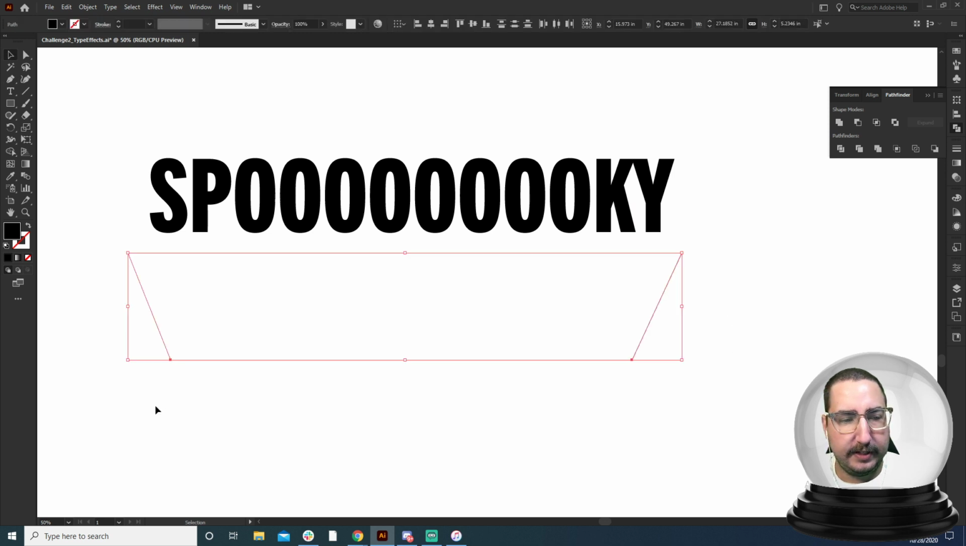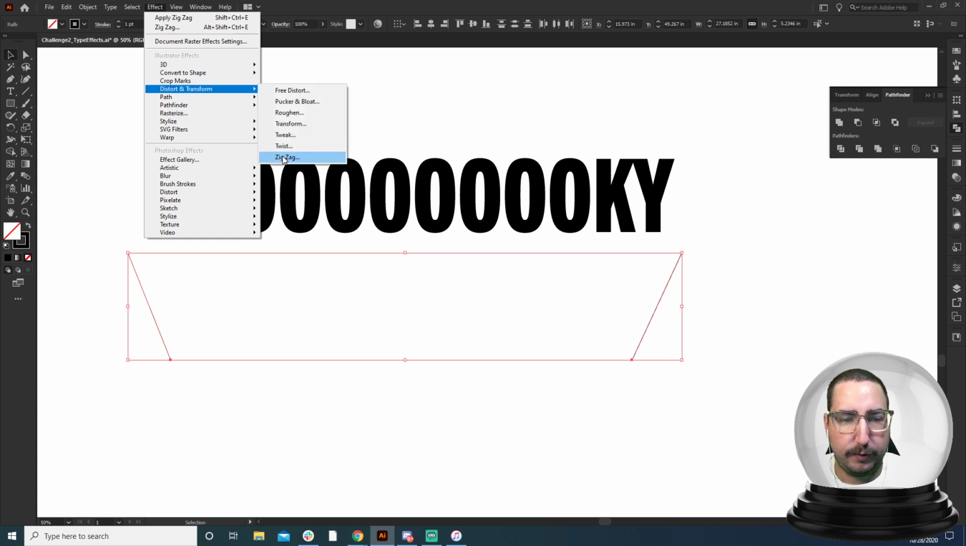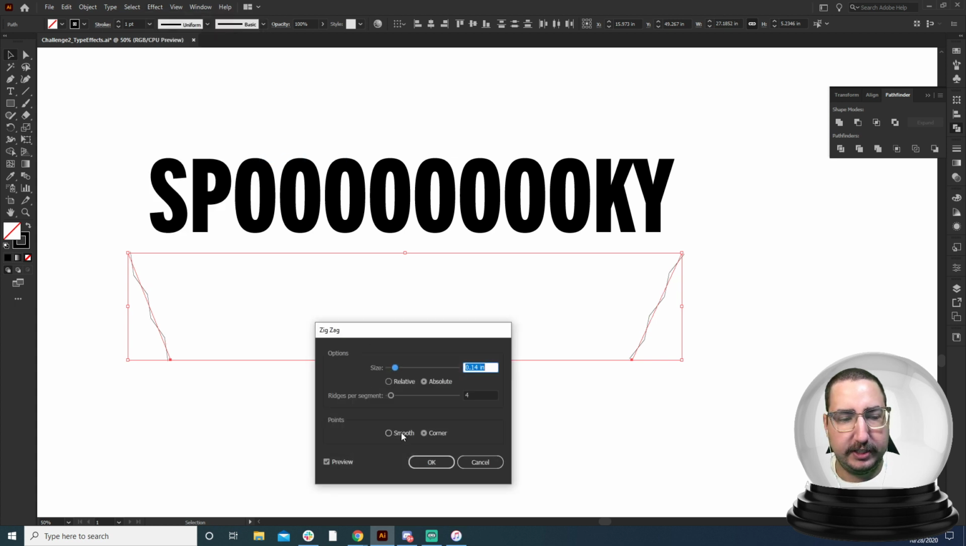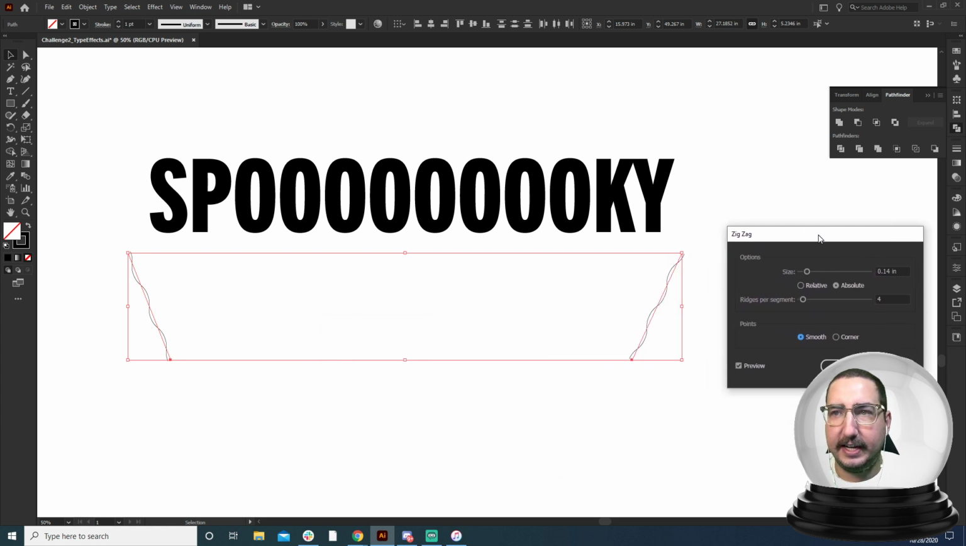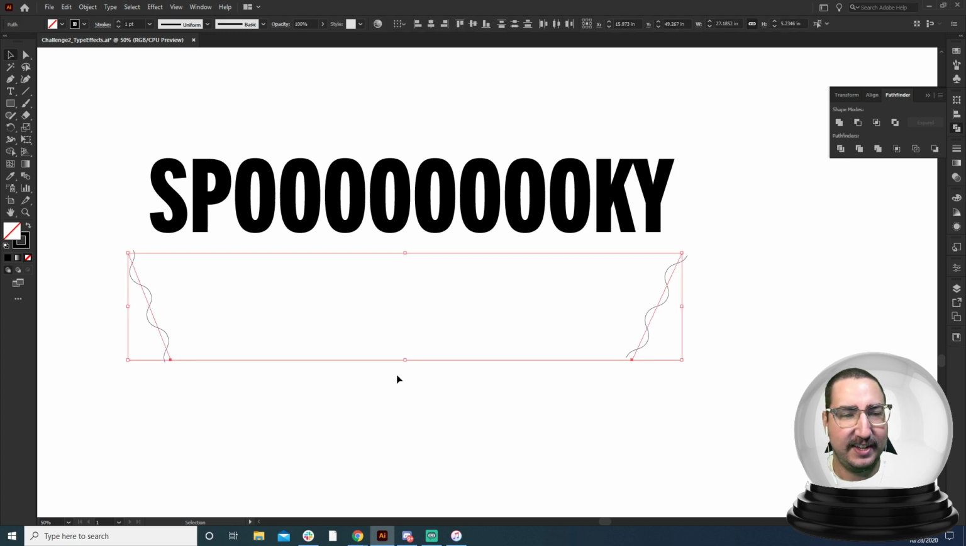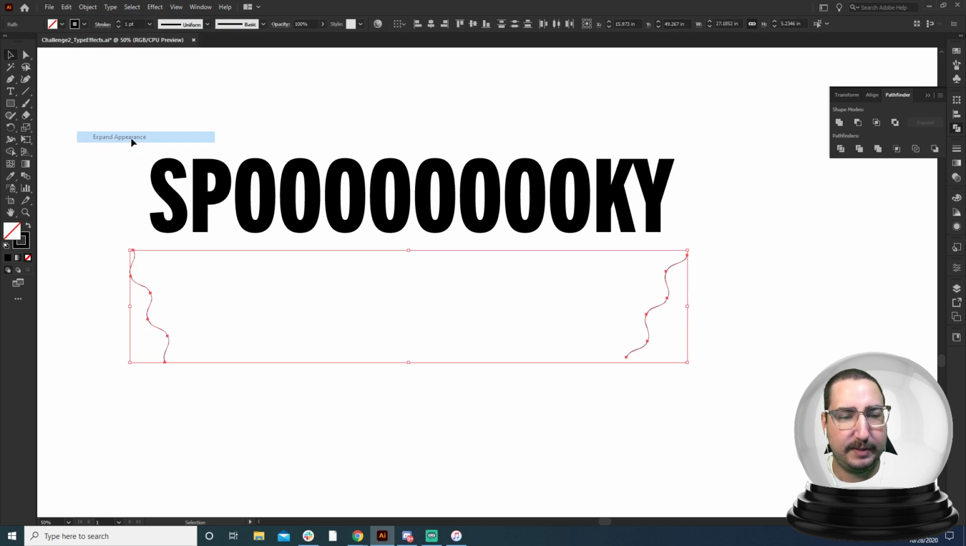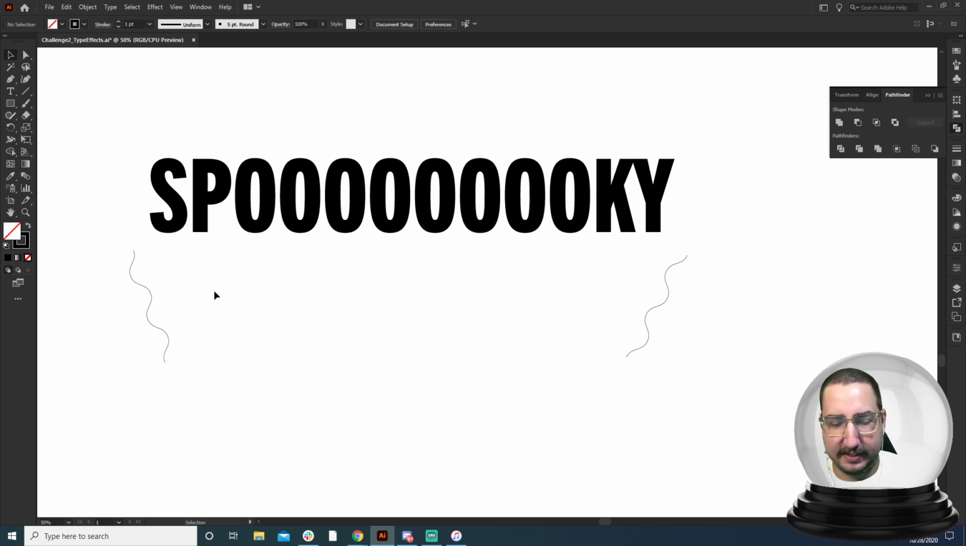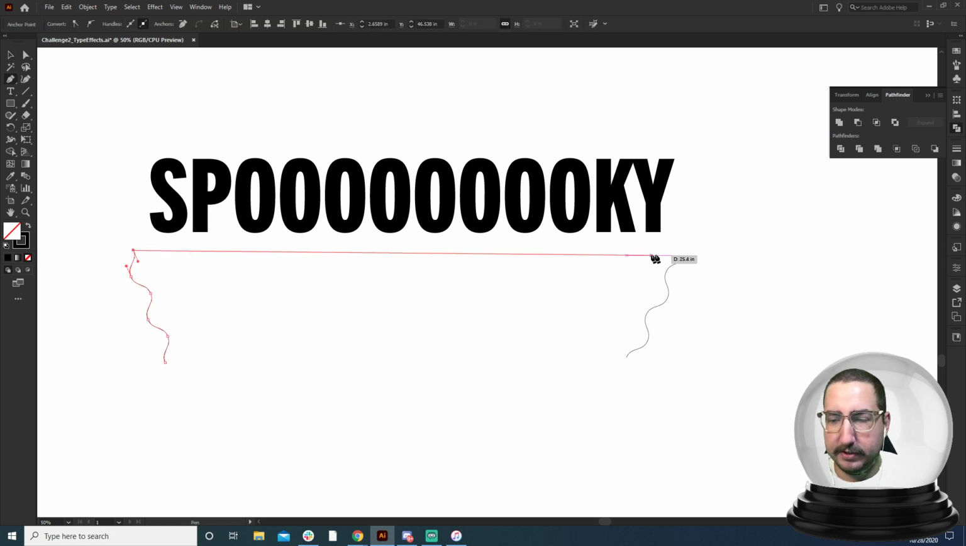So now we have these two lines, and we are going to make these zigzags. So we'll go to Effect, Distort and Transform, and Zigzag. We're going to change it to Smooth because we want it to have that nice little wobble. And there we go. So we have a little more of a wobble. And 4 looks great to me, so we're going to hit OK. And now that we have these two kind of wobbly lines using the zigzags, we can select these and go to Object, Expand Appearance, so we can have perfectly zigzagged type. Now we'll grab the pen tool and join these so that it becomes a shape.